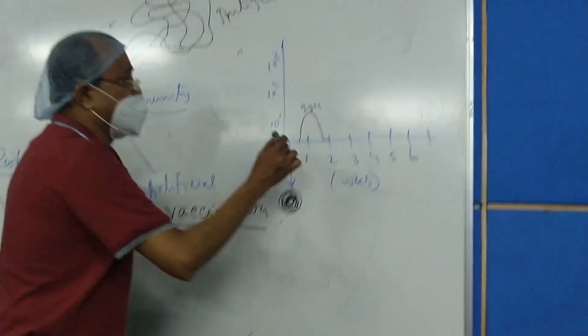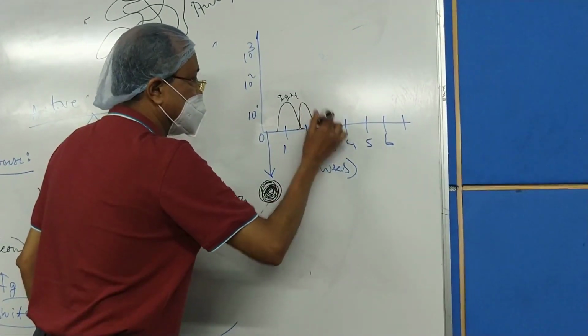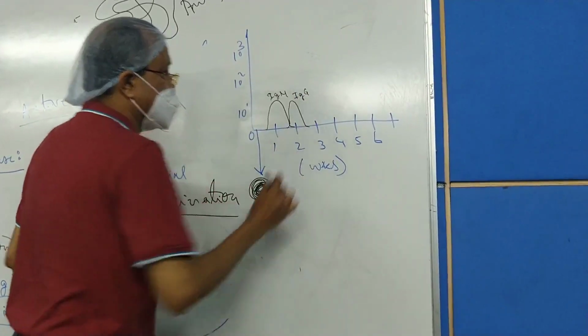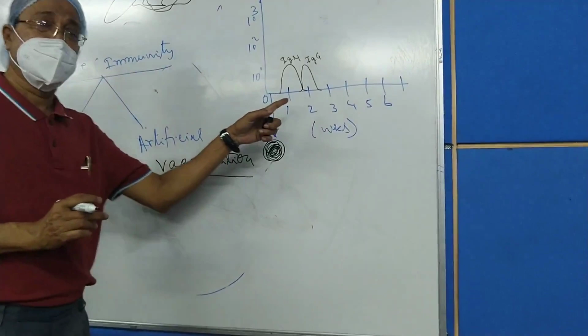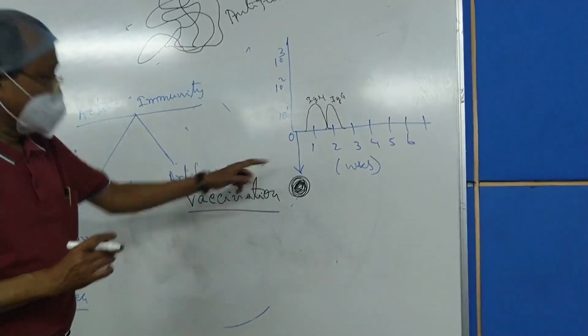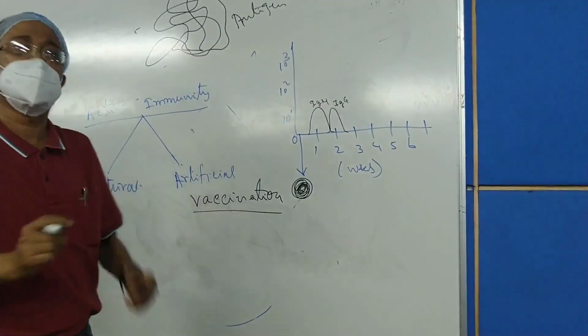The IgG also develops, but not so prominent, and after some time, not coinciding with that of the IgM. So that is the introduction of the first antigen, the so-called first dose.